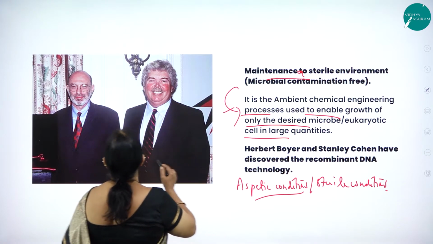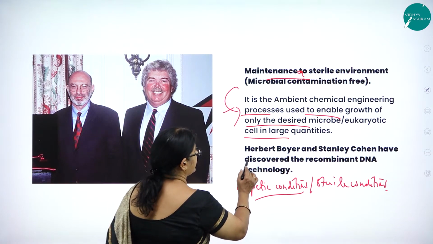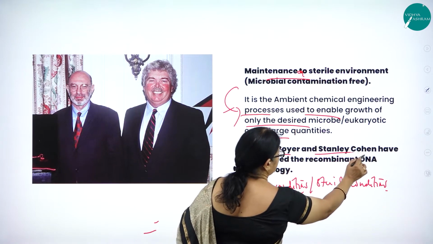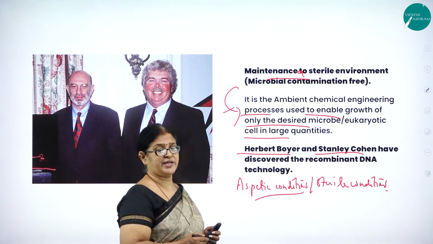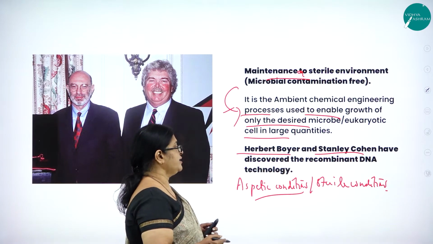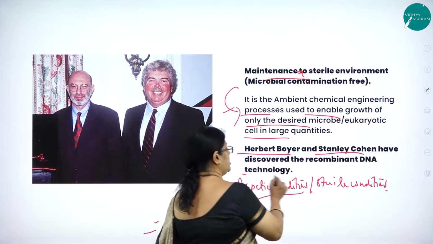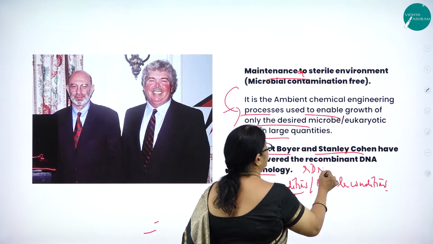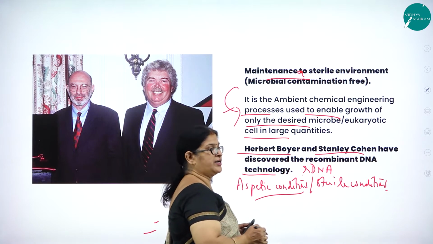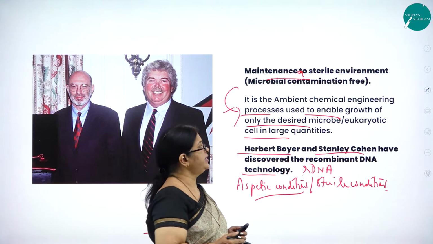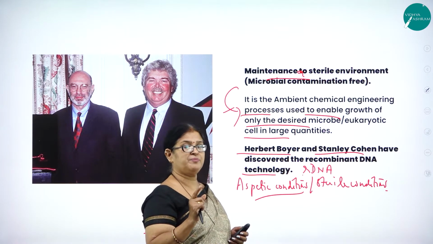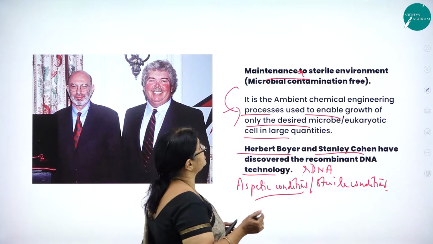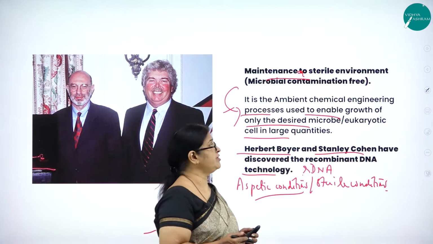And can you see the beautiful picture of these two scientists? They are Herbert Boyer and Stanley Cohen, who discovered a very important technology in biotechnology called recombinant DNA technology, or in short rDNA. R stands for recombinant. So the first very important thing is genetic engineering. The second one is maintenance of sterile environment.